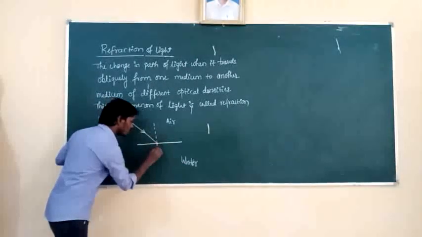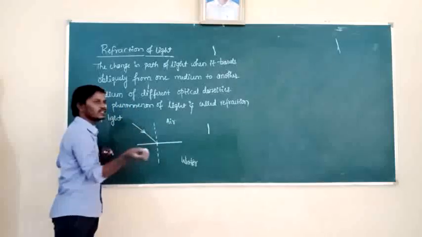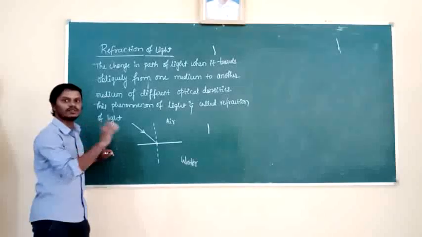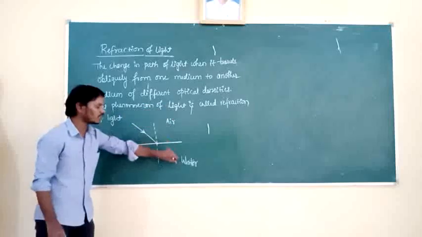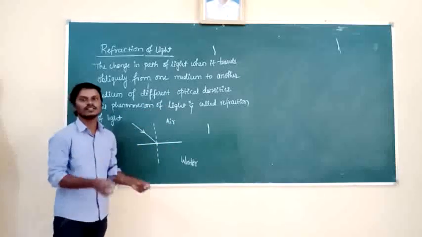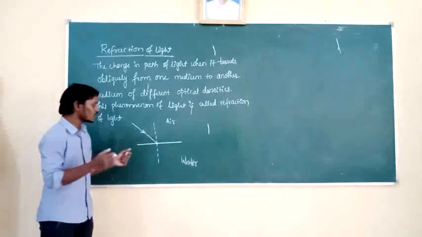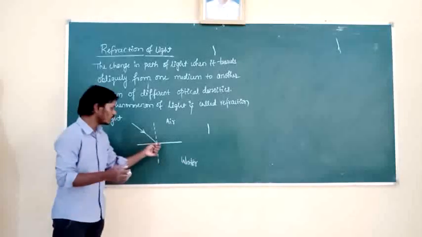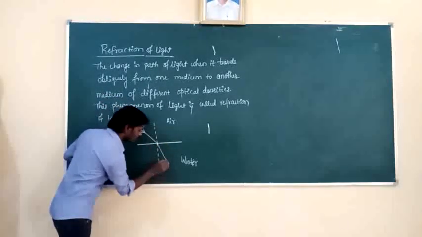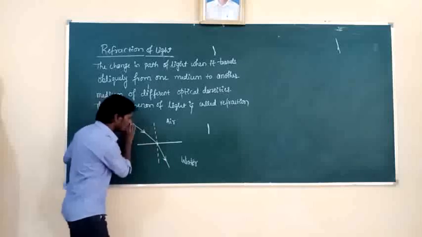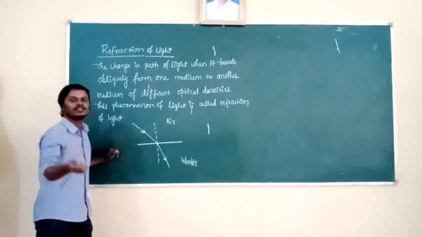So I will extend this normal. Among air and water, which has the high optical density and which has the low optical density? Air has the low optical density and water has the high optical density. In the high optical density medium, the speed of light decreases. As the speed of light decreases, the light bends towards the normal. There is a change in path of light. If there is no water medium, the light would pass straight without any deviation or refraction.